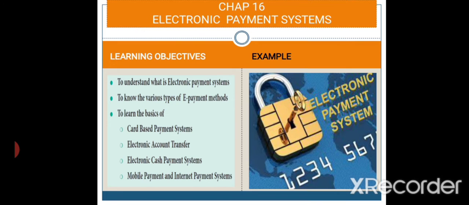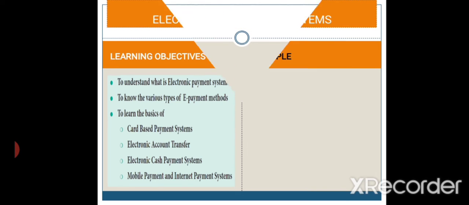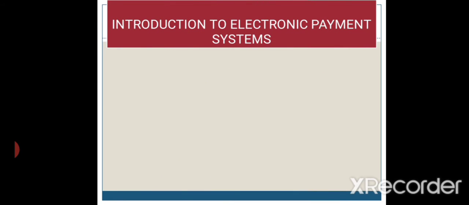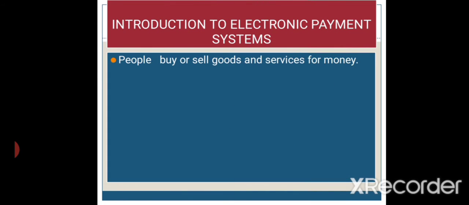So in this chapter we are going to see what electronic payment systems are and what the types of electronic payment methods are, and what is meant by card based payment system, electronic account transfer, then electronic cash payment system, and mobile payment and internet payment systems. So first we can see what is meant by the electronic payment system.